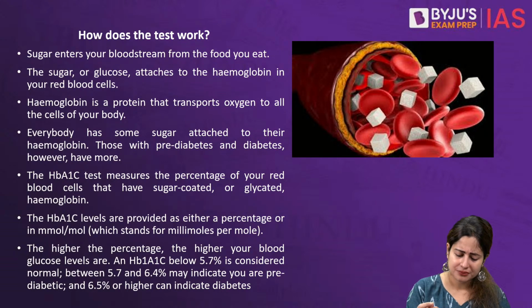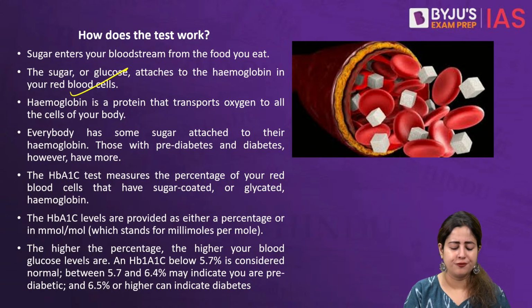So as soon as sugar enters the bloodstream, it attaches itself to hemoglobin. Hemoglobin is the protein in the blood that transports oxygen to various body parts, and all hemoglobin particles will have some amount of sugar attached to them, even in normal people.